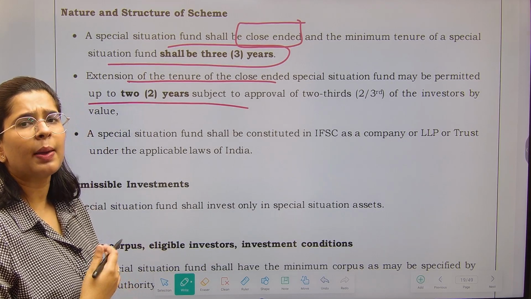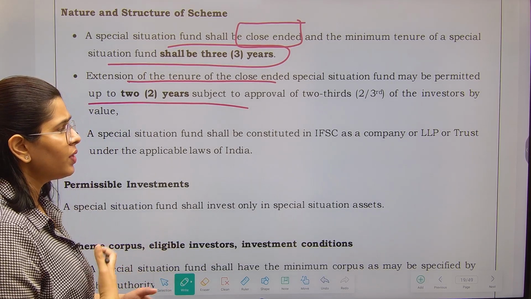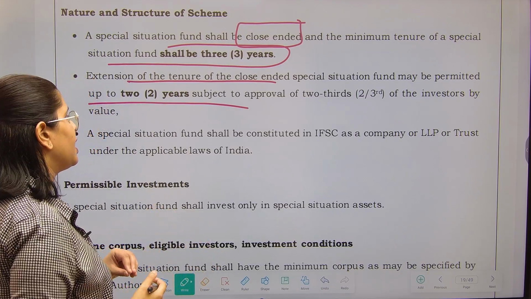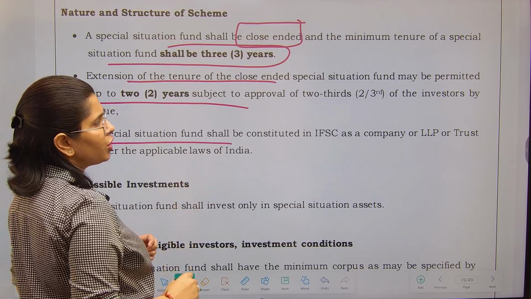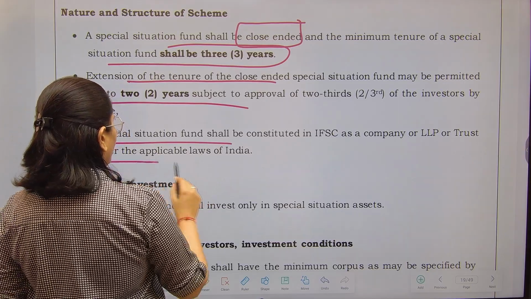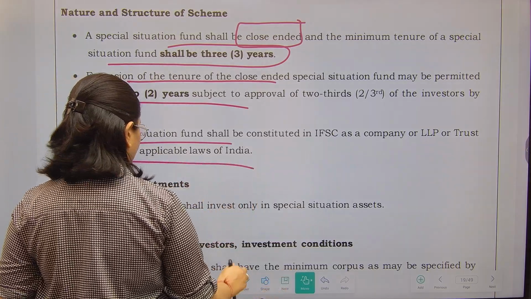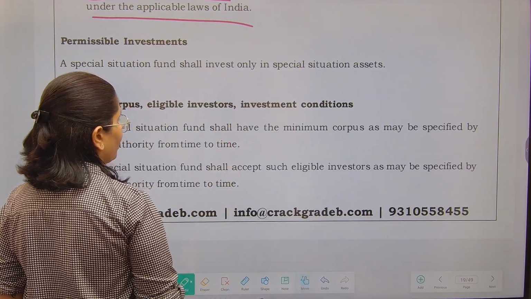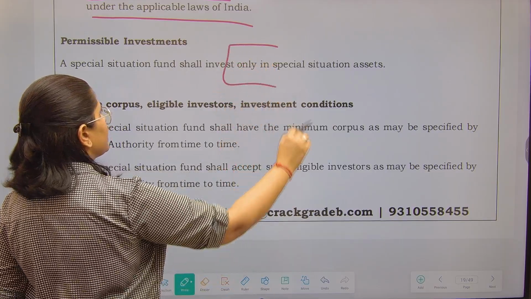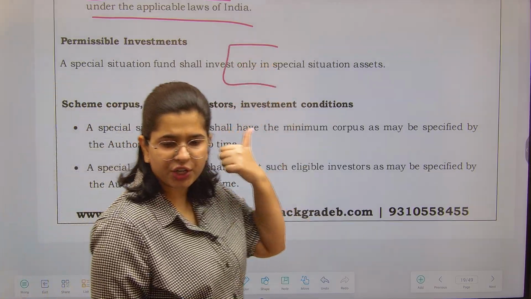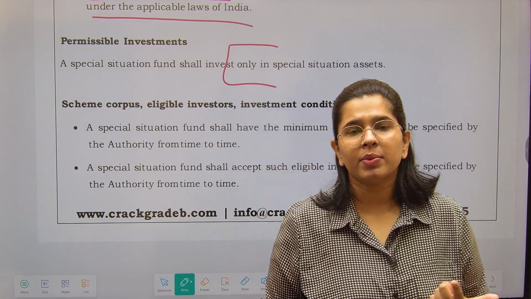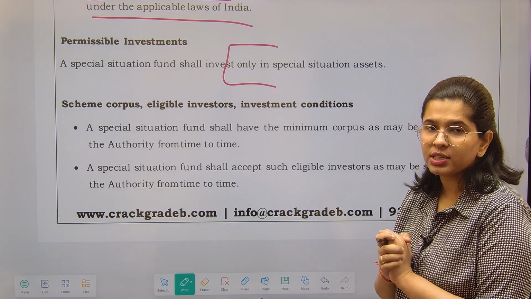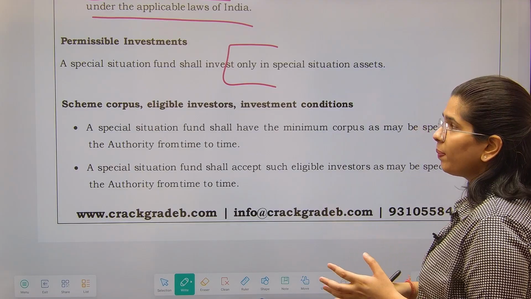So many of the things are repetitive as well. As we are reading this, many of the things are repetitive and you can do them very easily. A special situation fund shall be constituted in IFSC as a company, LLP or a trust under the applicable laws of India. Now, what are the permissible investments? You can only invest in the special situation assets. What are special situation assets? In the definition we have already seen. So, for permissible investment, you can only invest in special situation assets, and we have already seen what special situation assets are. I hope it is clear.